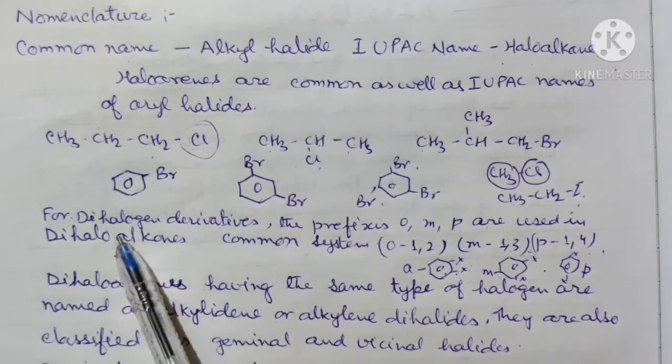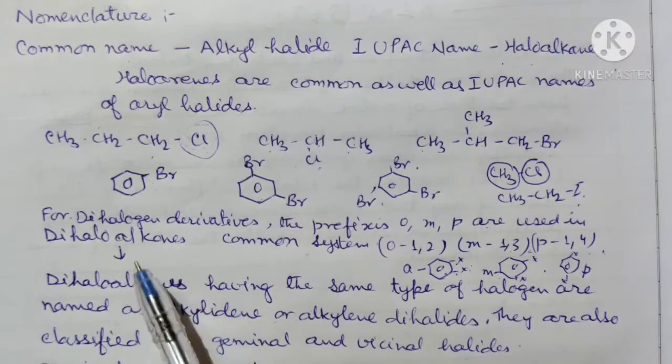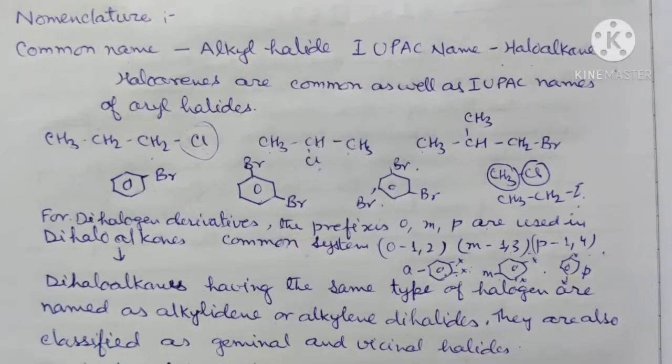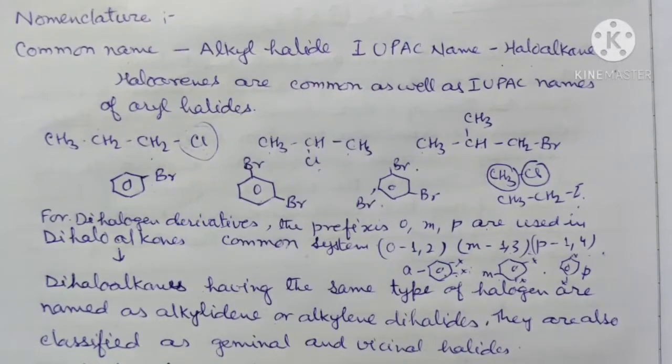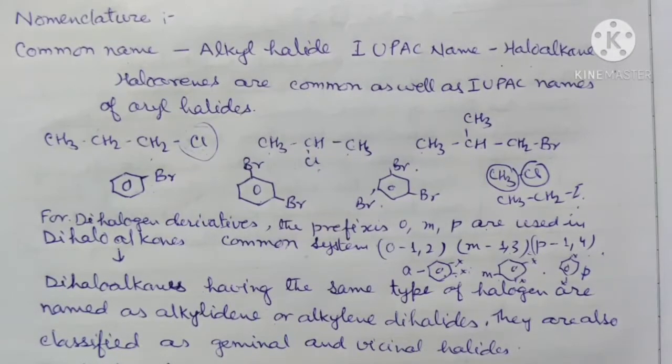Now we'll see the dihaloalkanes. For the dihaloalkanes, the alkanes having the same type of halogen are named alkylene. When the two halogen atoms are present on the alkane, and when these two halogen atoms are the same, then they are named as alkylidene or alkylene.